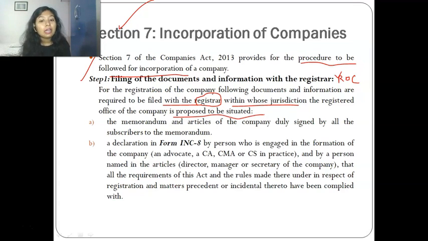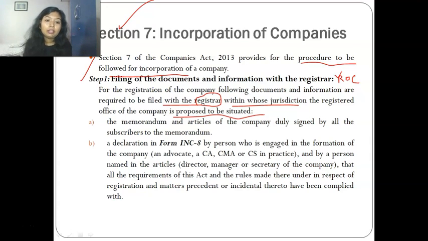You will get a time of 15 to 30 days in which you can create a registered office and register it with ROC. Right now you only know the state or city in which you are going to start your registered office. That's why the words proposed to be situated are written here.